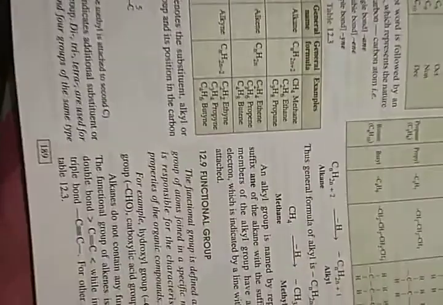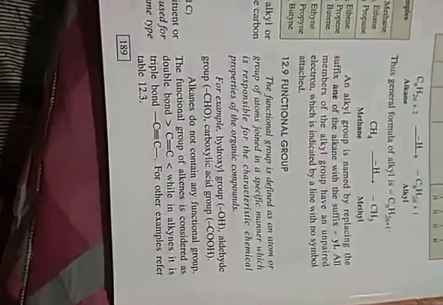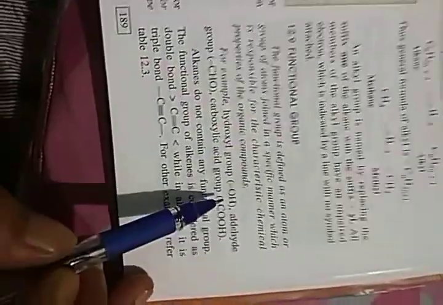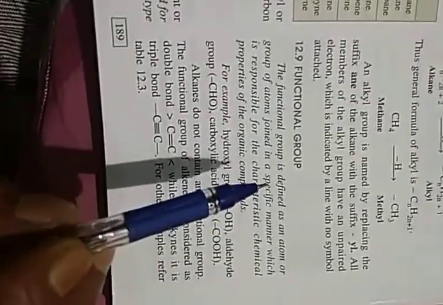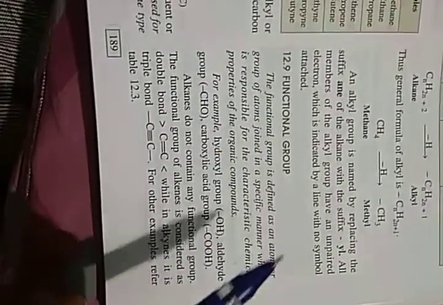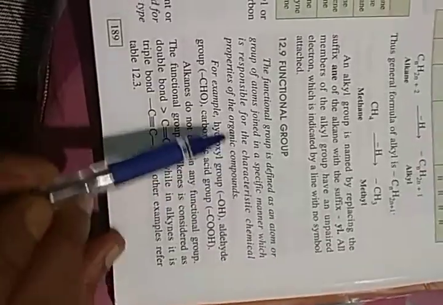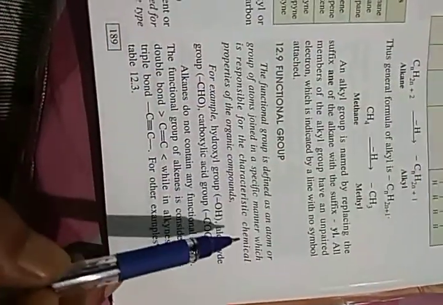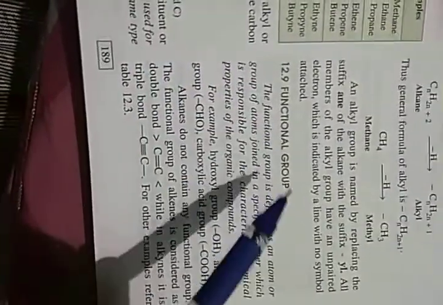So वही कहता है कि the functional group, so these जो भी हमने कॉपी में देखा कि क्लोरीन, फ्लोरीन, ब्रोमीन या this OH or CHO or COOH, they are the group of atoms. When they are attached to alkyl group, they form different substances with characteristic chemical properties. Now you should get the definition.